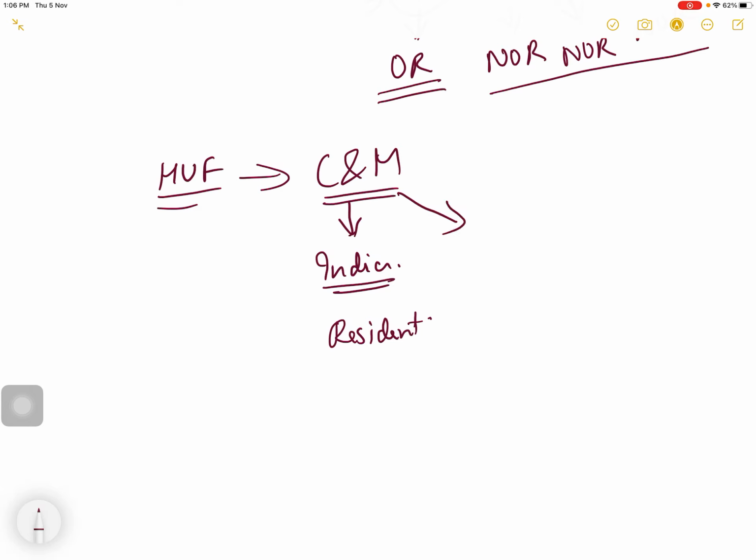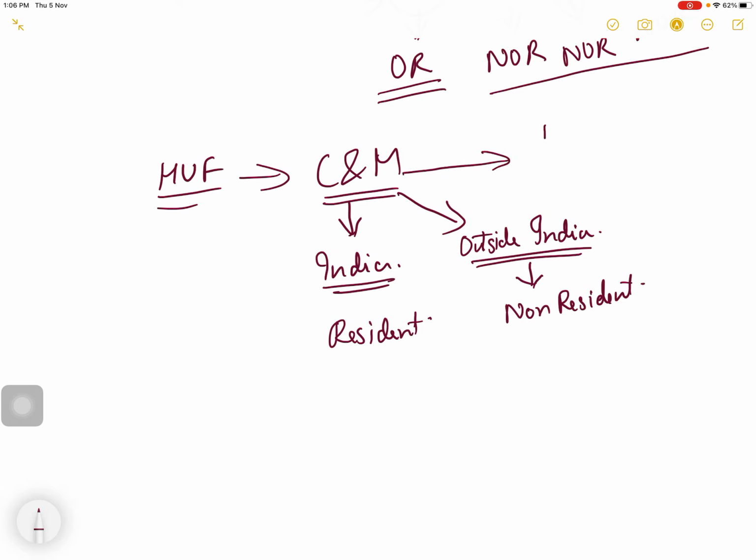If control and management is abroad, outside India, then the HUF is non-resident.